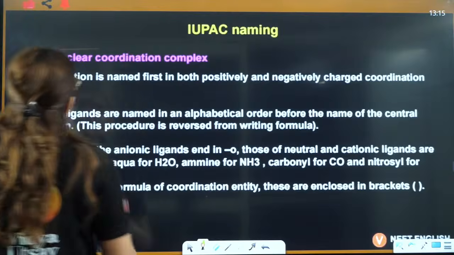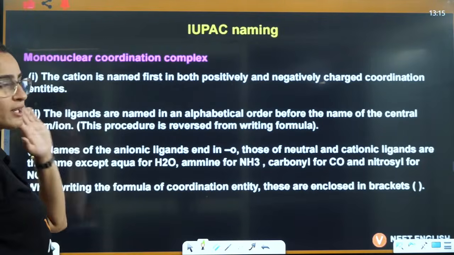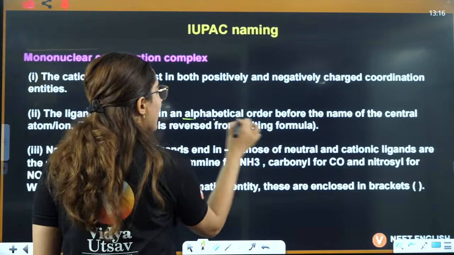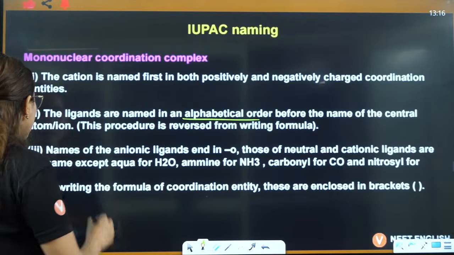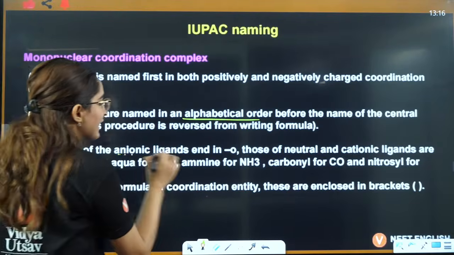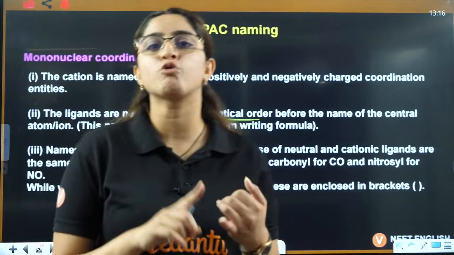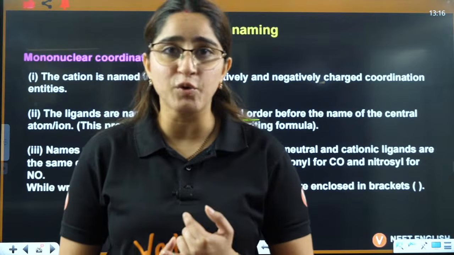Right? See, the cation is named first, both positively and negatively charged coordination, always cation first, then anion. Ligands are named in alphabetical order, A, B, C, D, right? Names of the anionic ligands always end with O. That means chloride will be called chlorido, bromide as bromido, iodido, cyanido.